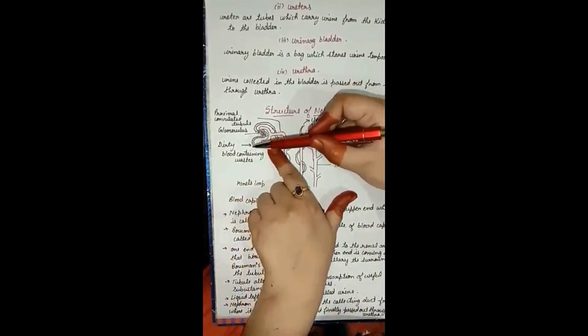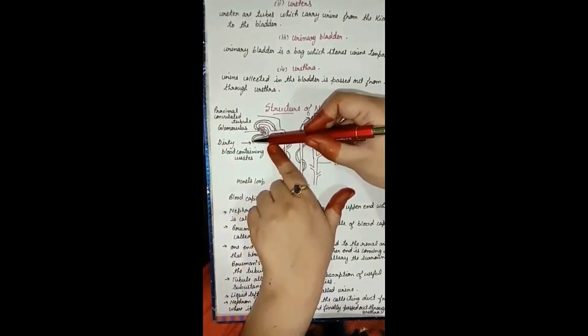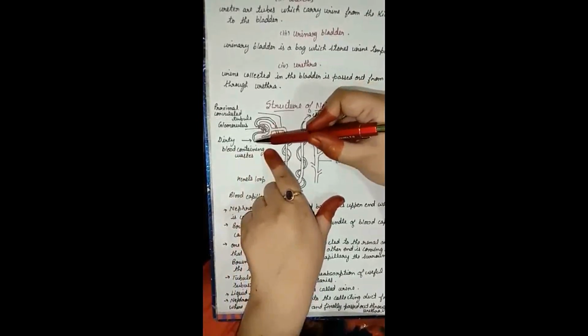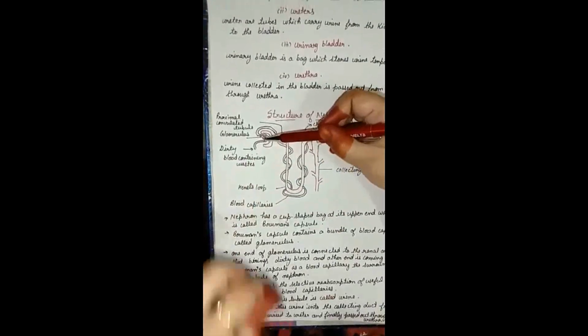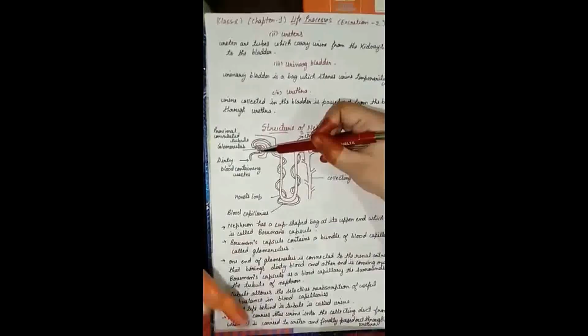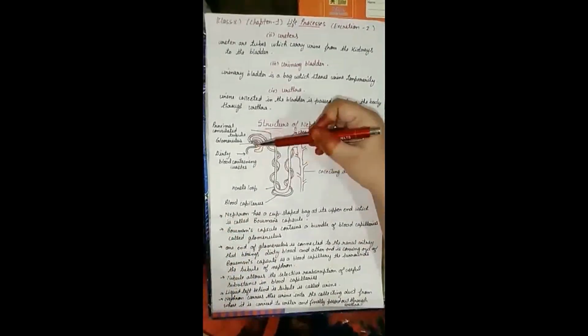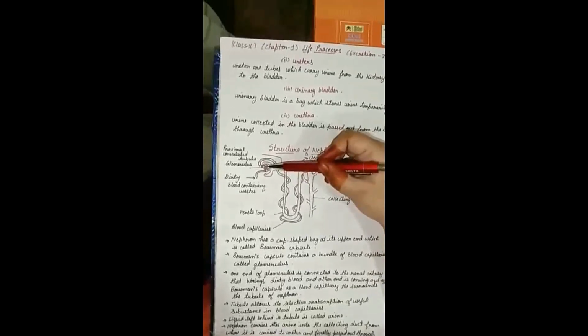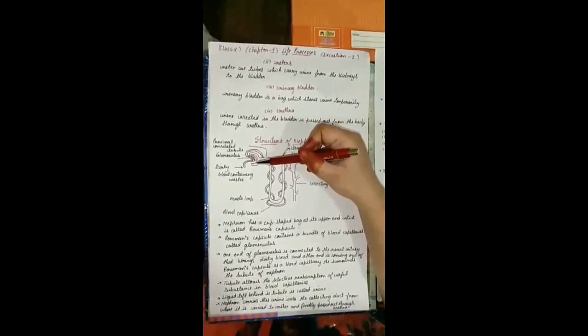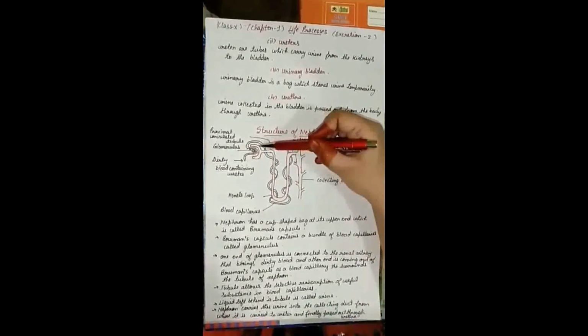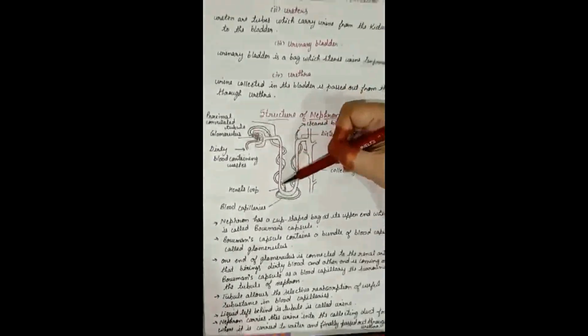Now in this Bowman's capsule, the blood comes with the help of the renal artery. It is dirty blood carrying waste material, and it forms a bunch or group of capillaries, which we call the glomerulus. Understood? Now some amount of filtration will occur here. After this, one part of the glomerulus will move out to this tubule.